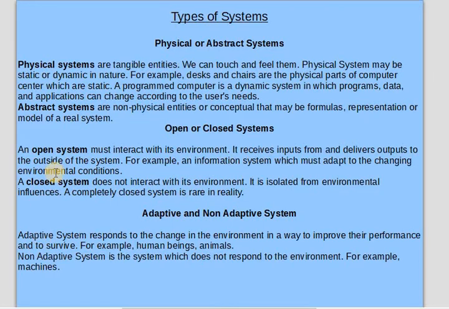So, physical systems are the tangible entities. They have static and the dynamic natures. And the static example can be considered like chairs and computer table. These are static, they are fixed. And the dynamic, which changes continuously, or the programs in the computer get changed automatically as the time goes.